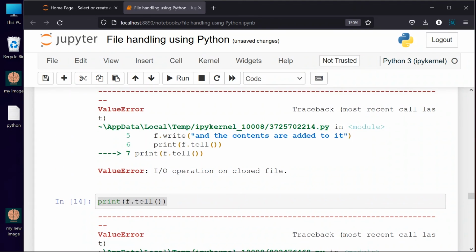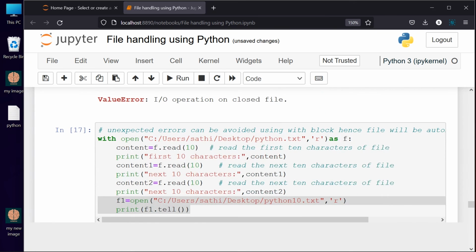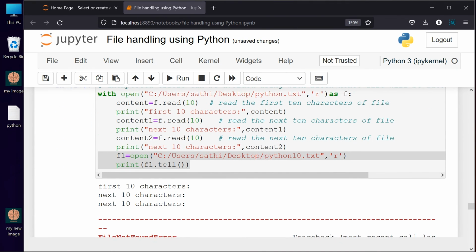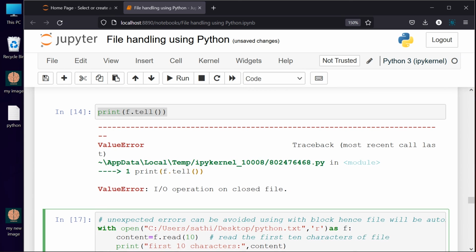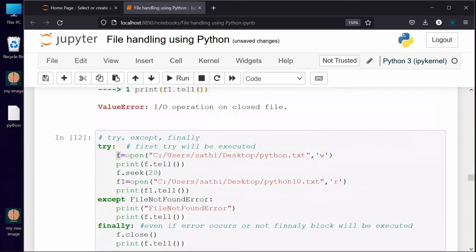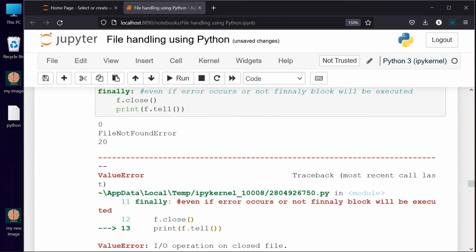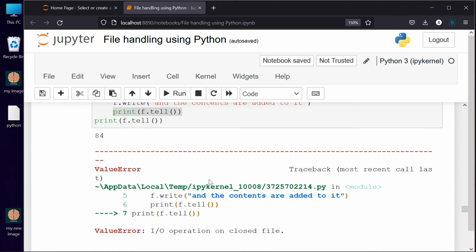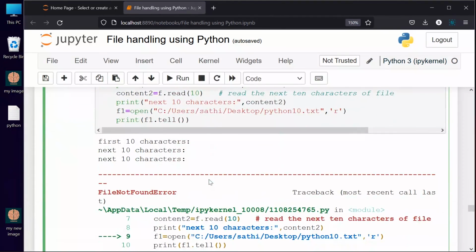Next, we have seen what errors can happen while you are handling a file. Even though the error is there, we saw how you can manage your files. I know some error may happen, but even though the error is happening, a few things should happen without any mistakes. In that case, I can use the with statement, and I can use try, except, and finally statements. This is the beauty of Python file handling. All these things are readily available.